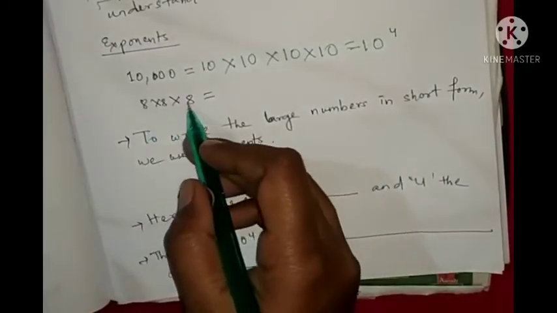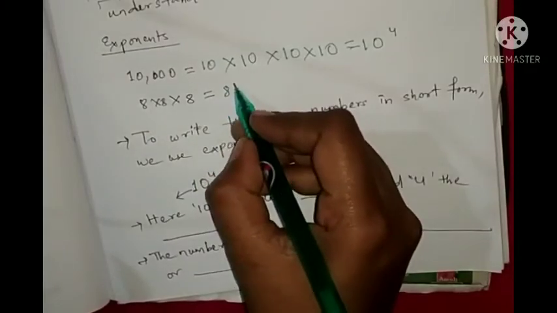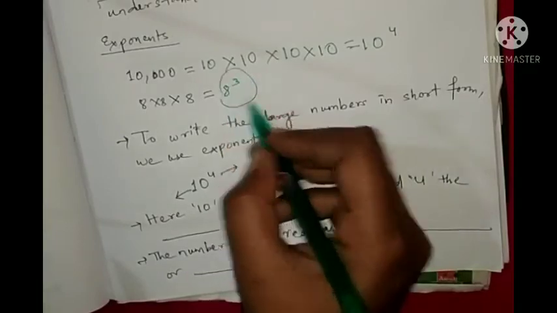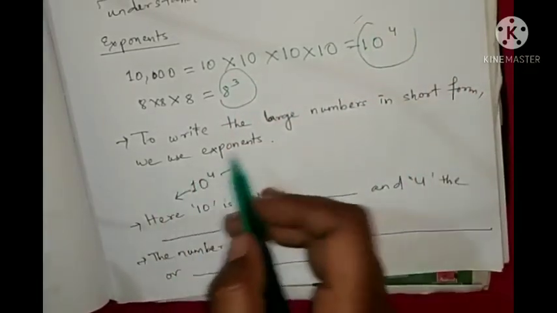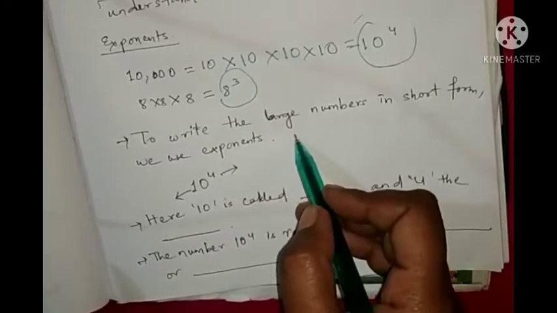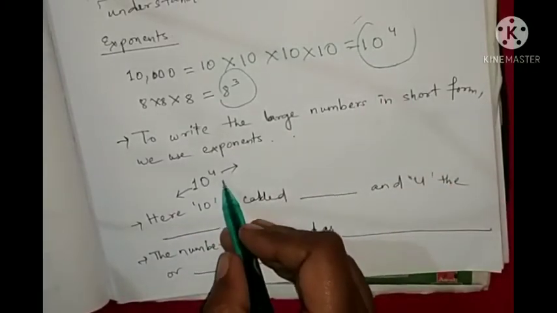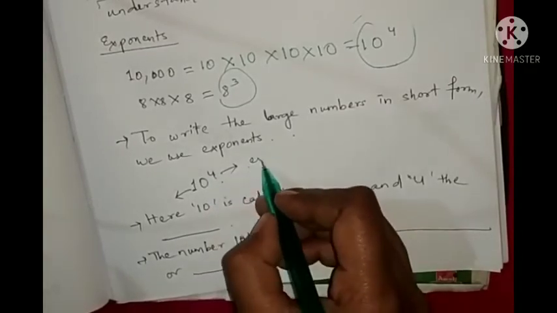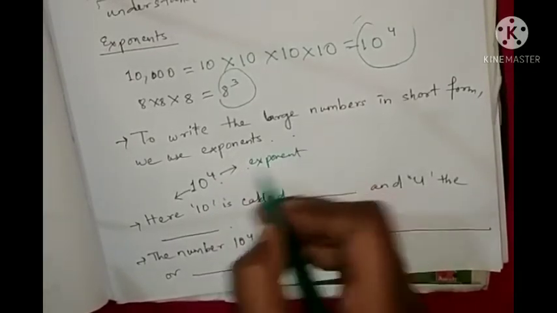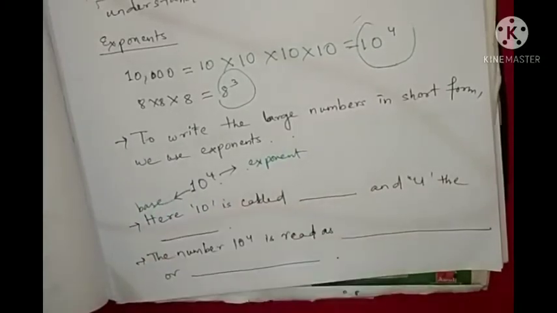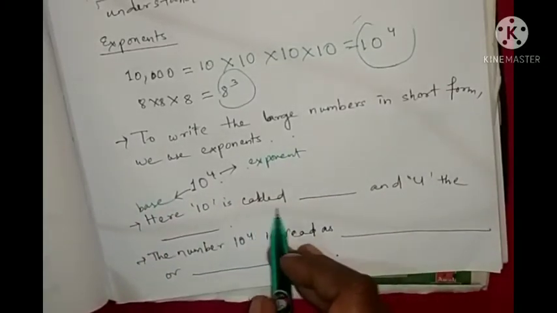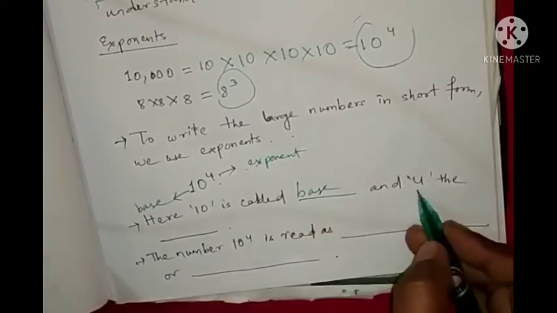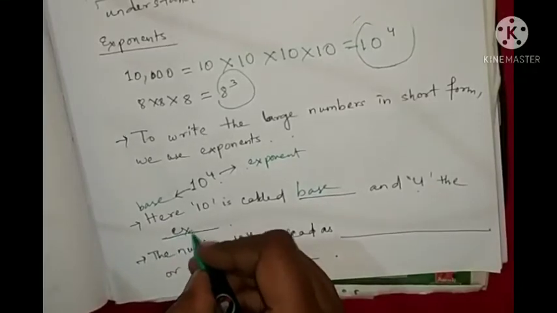Then you see 8 into 8 into 8. So what is that? 8 cubed. These are the form of exponent. To write big numbers in short form, we use exponents. In this 10 to the power 4, 4 is your exponent and 10 is your base. So here 10 is called the base and 4 is called the exponent.